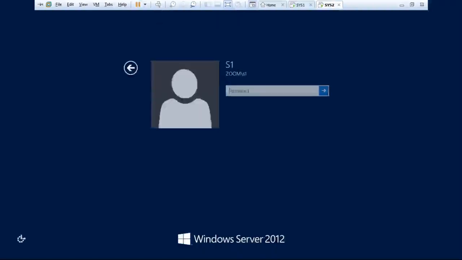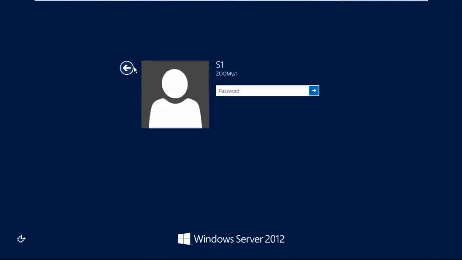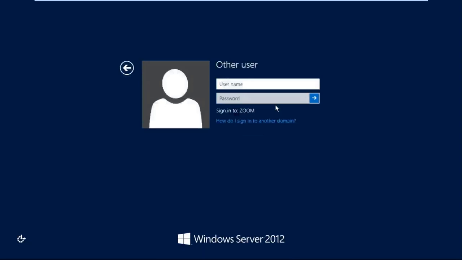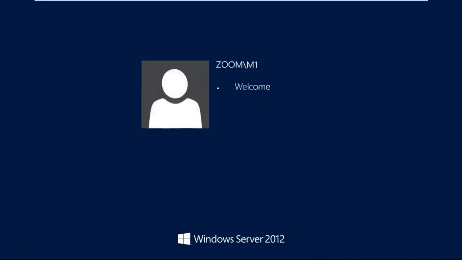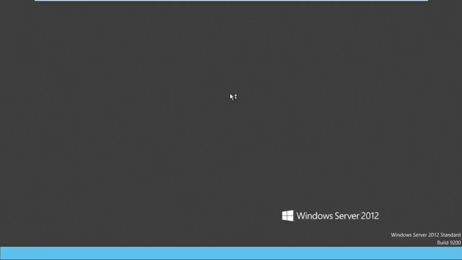But which user, sir? In verification, I have to log in as an S1 user, or as M1 marketing, or any user of the zoom.com domain. So the verification is: on the client computer, log in as any user of the zoom.com domain, maybe S1 or M1. Till now, on marketing users, we have not applied any policy. Now I'm logged in as an M1 user that belongs to marketing, and check whether this user can access Internet Explorer and the Notepad application or not.